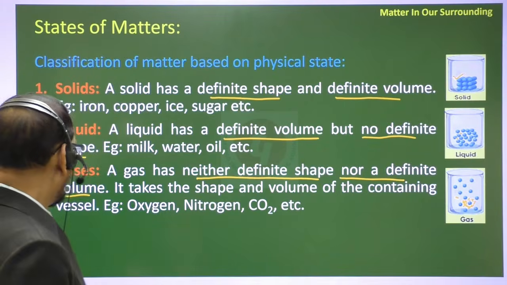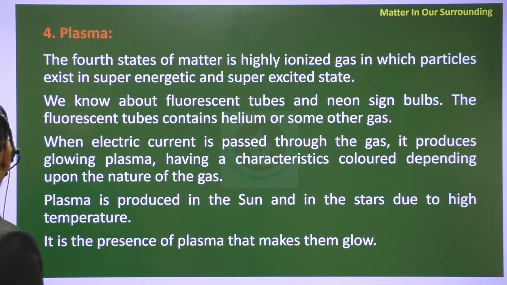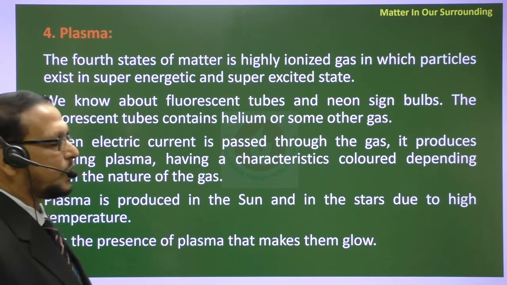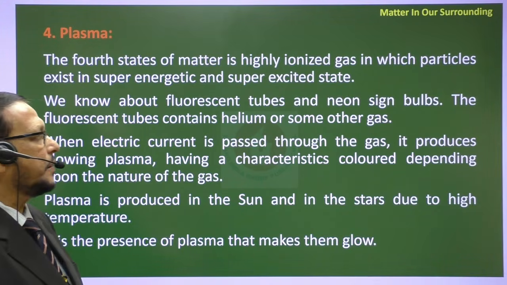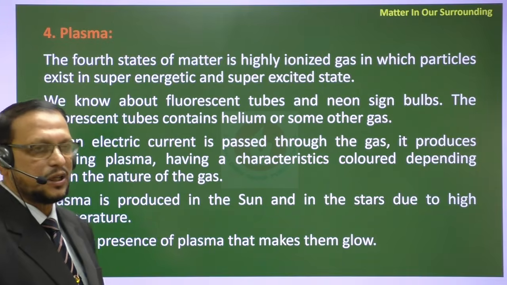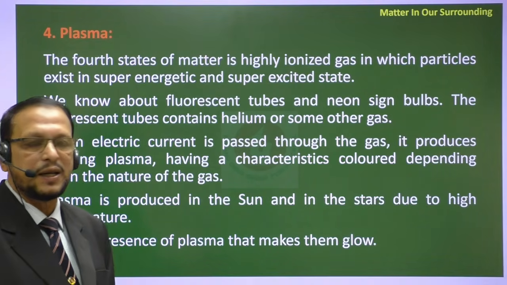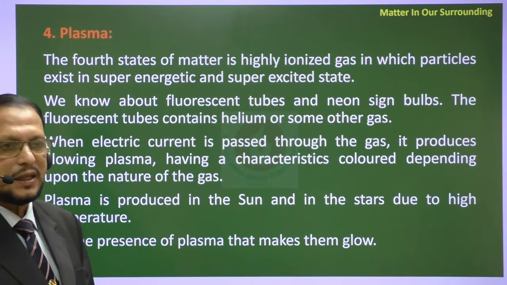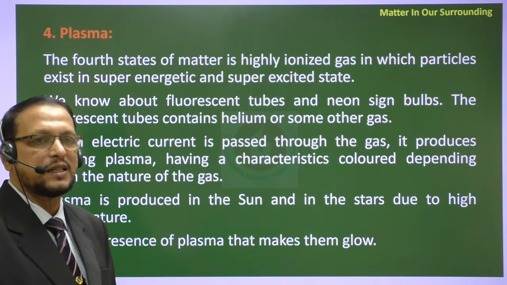Okay, so the next slide is, after solid, liquid, gas, I am telling you about plasma. Plasma, I told you, is actually the fourth state of matter, a very important part. Plasma is in ionic states actually. Matter present in the sun, fire, is an example. What is fire? Fire is actually the plasma state. Matter present in the sun, that is plasma.